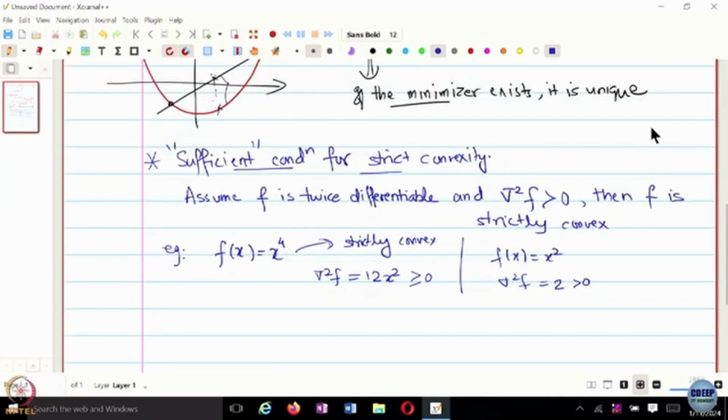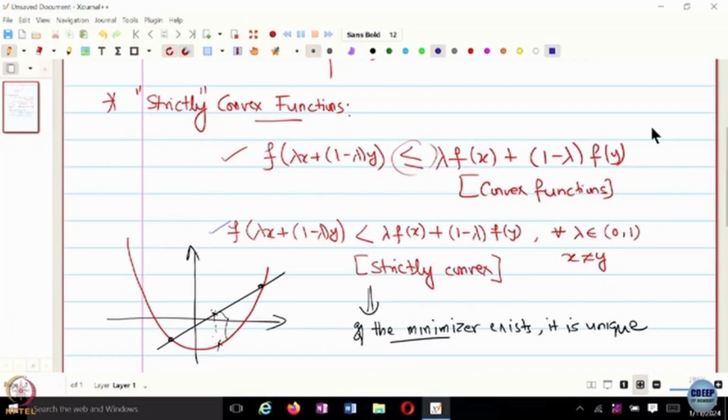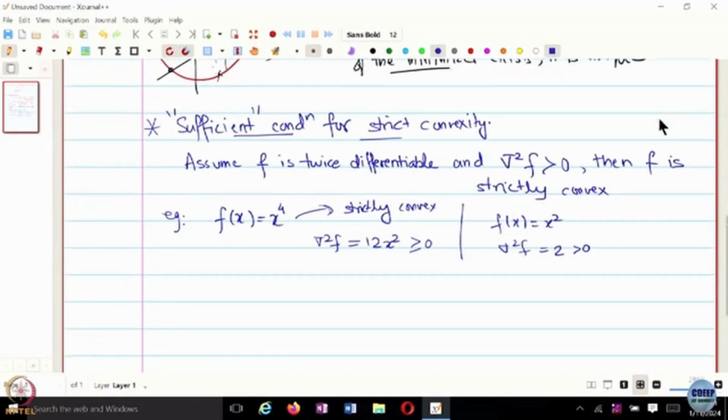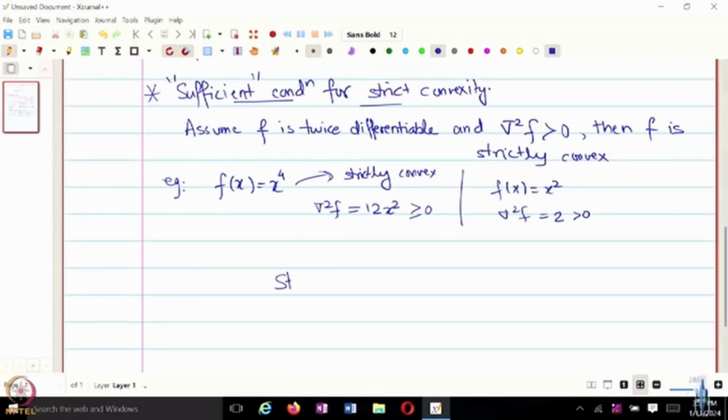Okay. Is every strictly convex function a convex function? Just by definition, every strictly convex function is also a convex function. So strict convexity implies convexity. The other way around need not be true, right? If a function is convex, it need not be strictly convex.